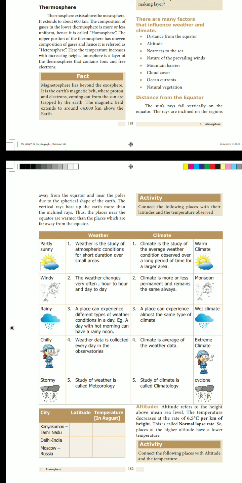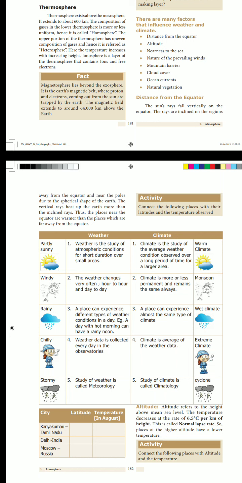Listen carefully. A place can experience different types of weather conditions in a day. On a particular day, if the morning is hot, then at noon or in the evening it may be rainy. But climate is not like that. It will be almost the same type of climate.